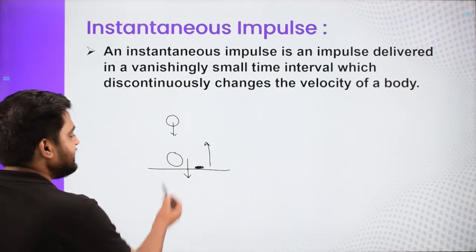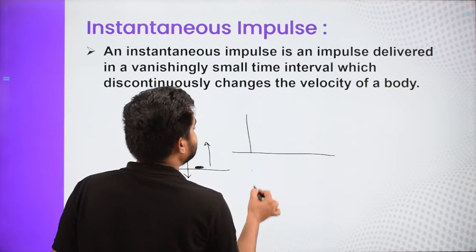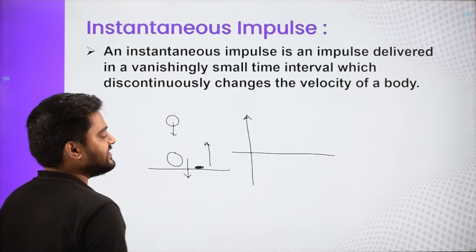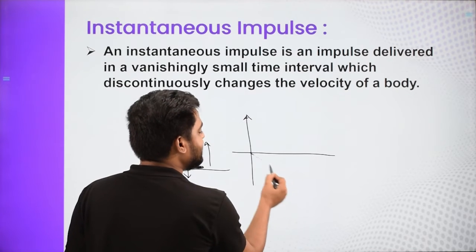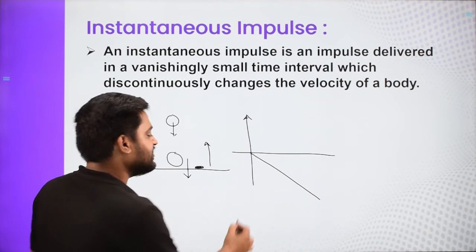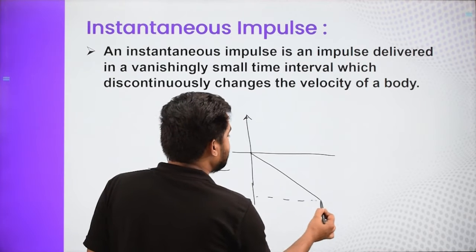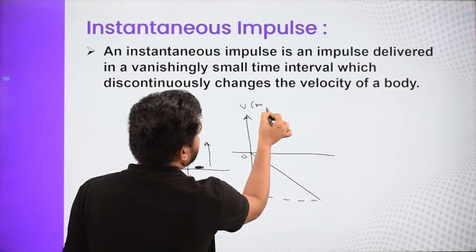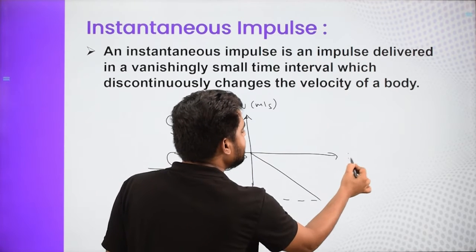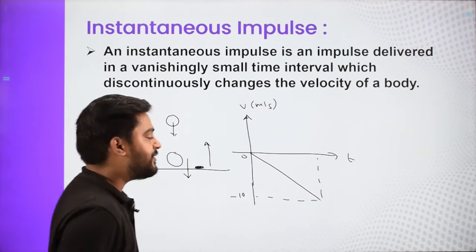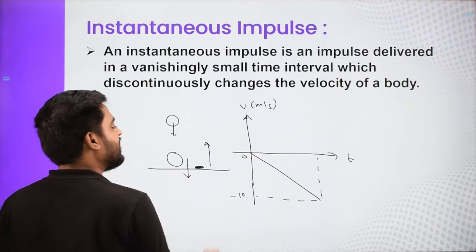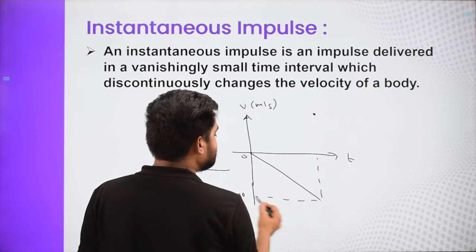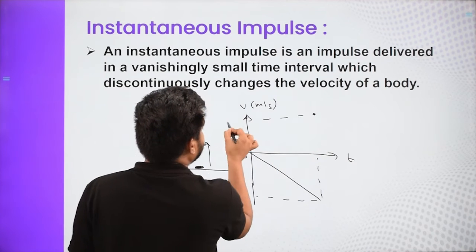If we make the graph of velocity, let us consider the downward direction as negative. Initially it was increasing in the downward direction, the magnitude was increasing. Say initially it was 0, then it becomes minus 10 meter per second. And then suddenly at this particular time, what happens? From minus 10, it goes in the upward direction. Let's say it's going with 8 meter per second, so it suddenly becomes minus 10 to plus 8.